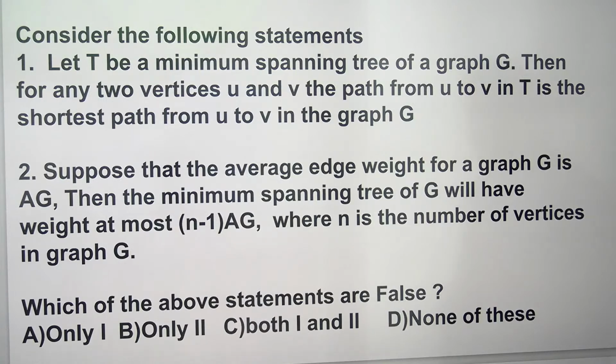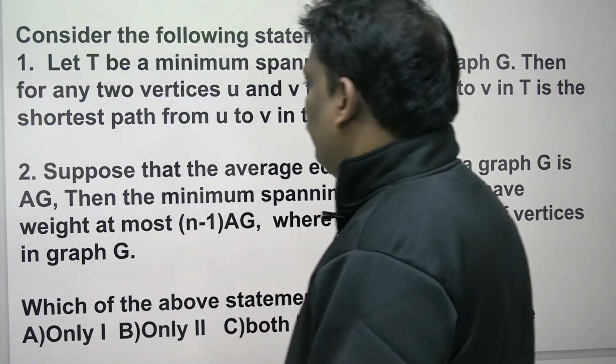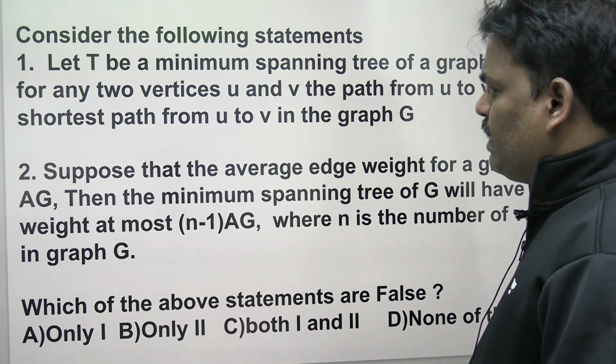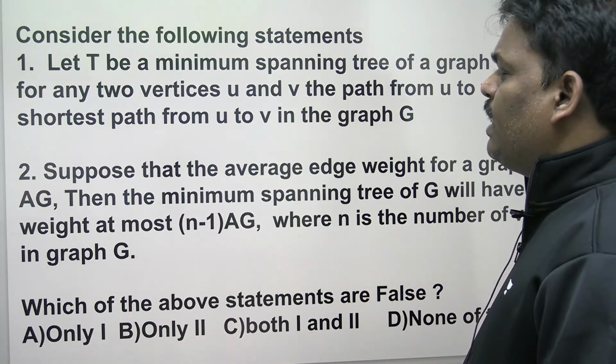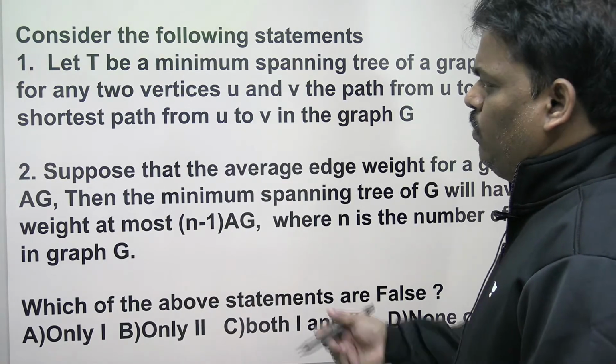What is the answer for this? Consider the following statements. 1. Let T be a minimum spanning tree of a graph G. We did this a few days back. If anyone remembers, what is the answer? First, he is saying that using the MST you can find the shortest path between every two vertices.